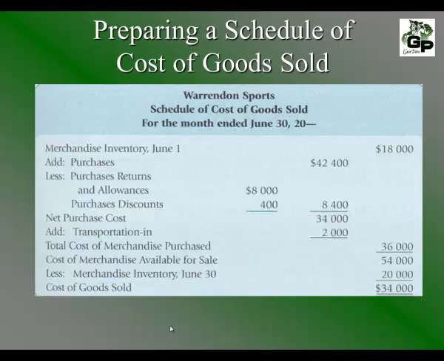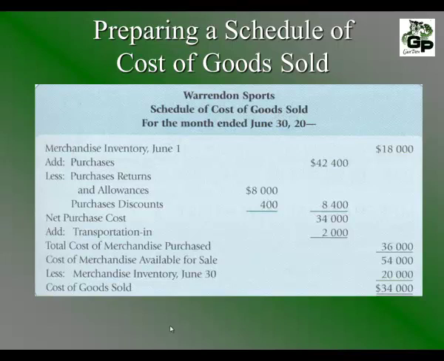Then there are purchase discounts, which are outright discounts that the manufacturer gives to us. In this example, $400. We total those in the middle column and we get $8,400. We subtract the $8,400 from the $42,400 and we get a net purchase cost of $34,000. Now we have to add any costs for transportation, and we call this transportation in. That is, what is the cost to bring in our purchases to our business? In this example, the total is $2,000. So the total cost of merchandise purchased is $36,000.